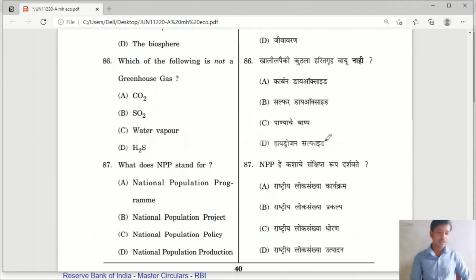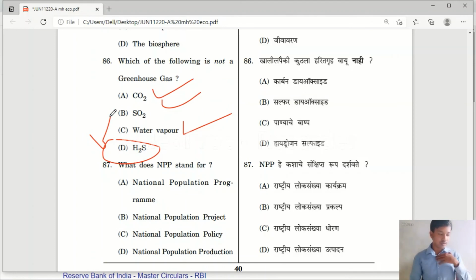Question number 86. Which of the following is not a greenhouse gas? CO2, SO2, water vapor, H2S. Very easy question. Carbon dioxide, SO2 and water vapor are greenhouse gases, but H2S is not a greenhouse gas. So option D is the right answer.